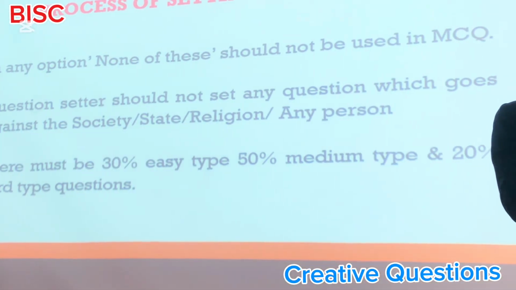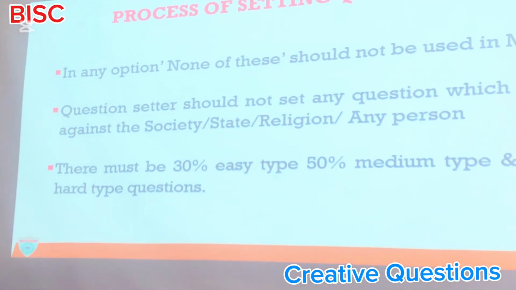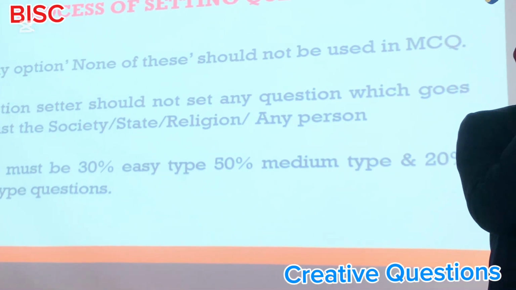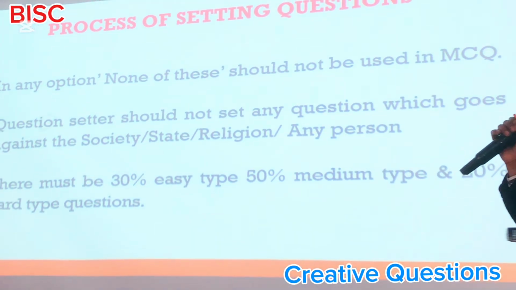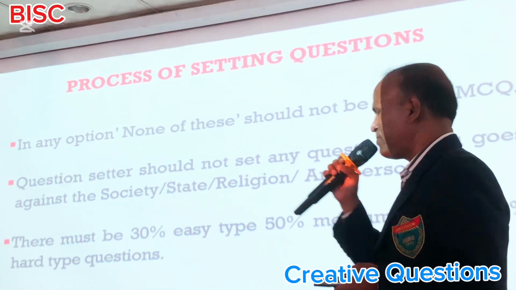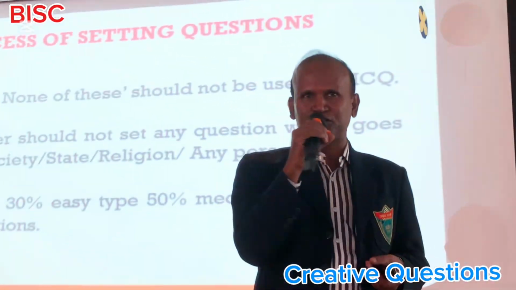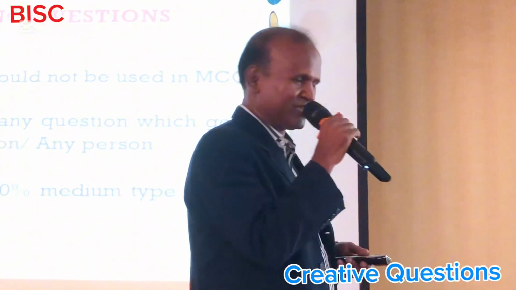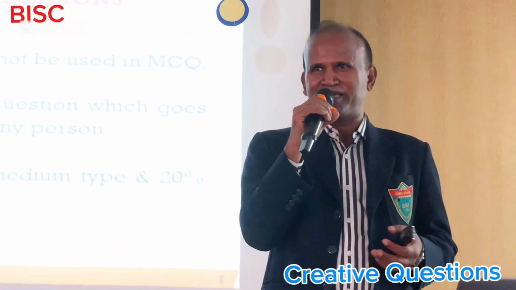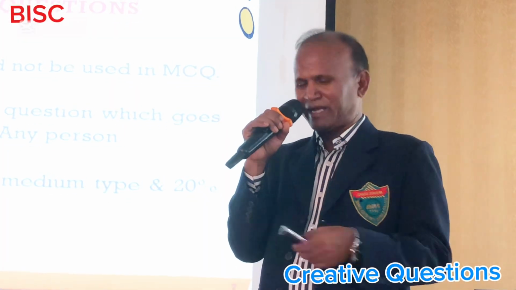There must be 30% easy type, 50% medium type and 20% hard type questions. Many of us don't follow this: how many easy type, how many hard type, how many medium type questions there are. We just make the questions but we don't count. So how that should be counted, I gave a chart for that also.